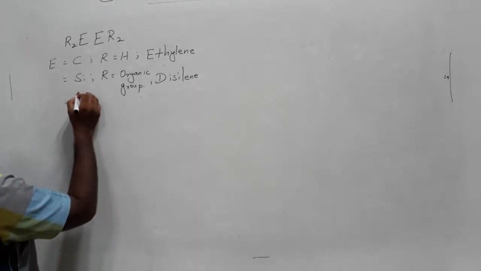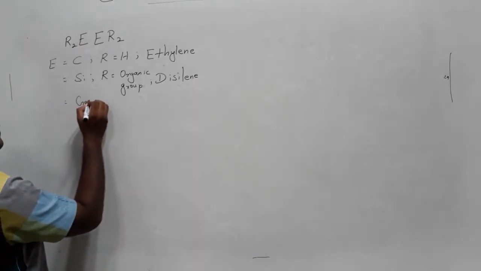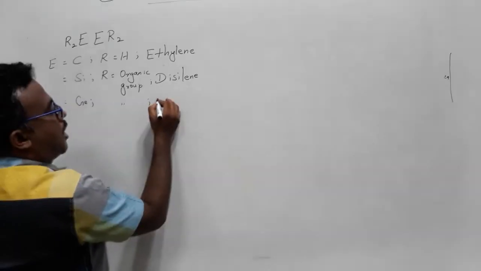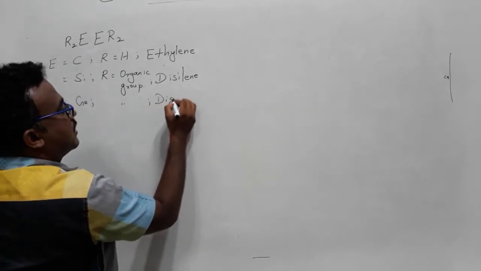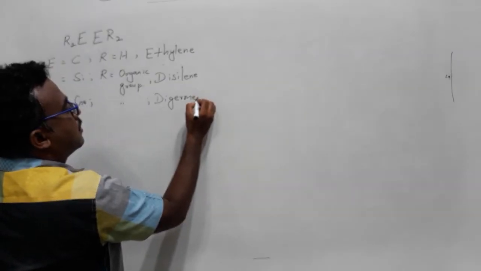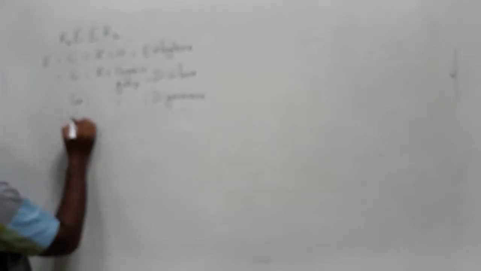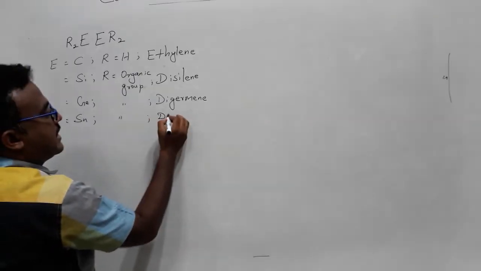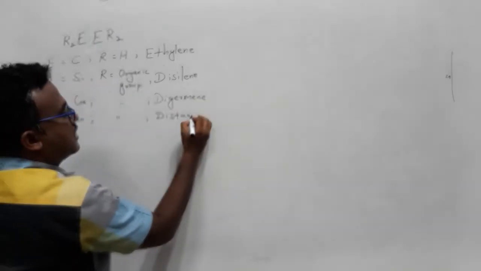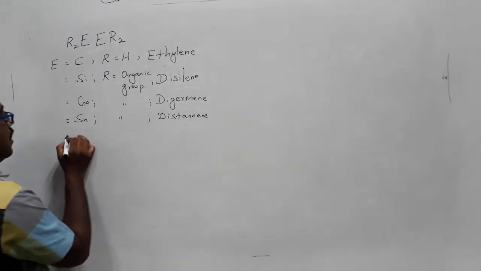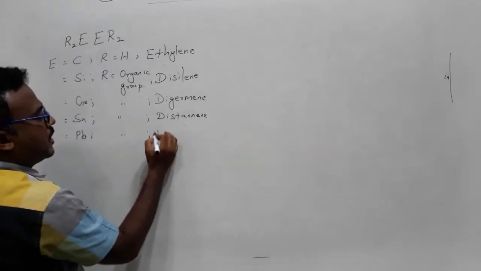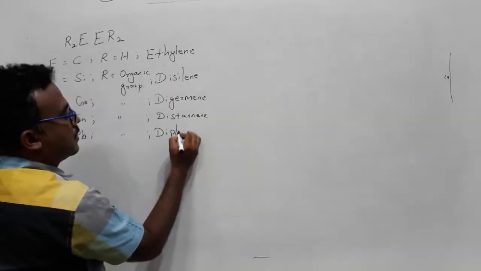If E is equal to germanium, R is again an organic group, the name of the compound is digermene. Tin will be called distannene. Lead is called diplumbene.